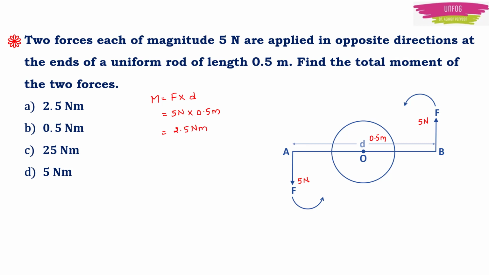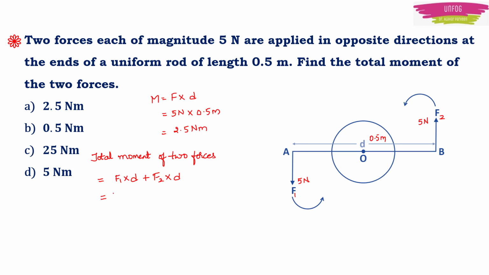But here total moment of two forces is asked and both forces are in anti-clockwise direction. So total moment of two forces, that is moment of both forces, will be equal to sum of both the anti-clockwise moments. F1 into D plus F2 into D. Here F1 and F2 both are 5 newtons.